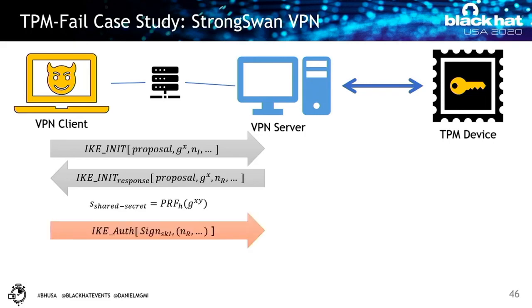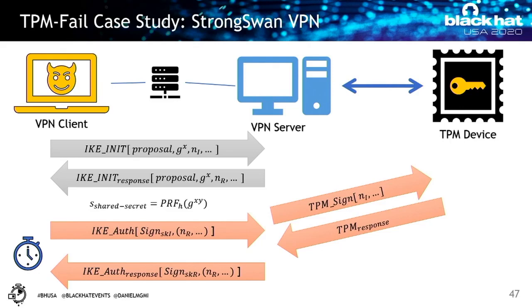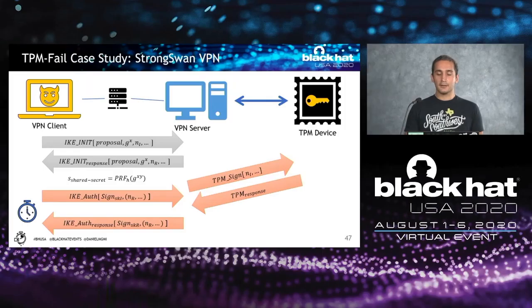So the authentication happens in the next IKE exchange. During this exchange, the VPN server doesn't even have access to the key, and it's going to ask the TPM device, hey, this is a message, please sign this for me. The TPM device signs the message, the server gets the response and sends it to the client, and the client can verify that this server is a legitimate server. The good thing about using this TPM is that even if the server is compromised, nobody can have access to that private key, so nobody can impersonate the role of the VPN server, basically.